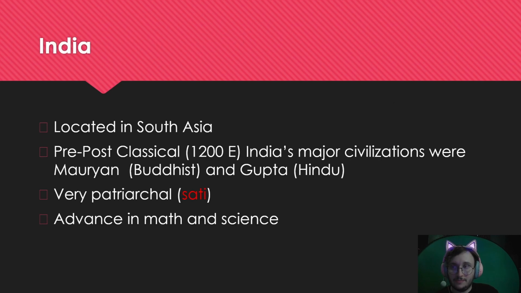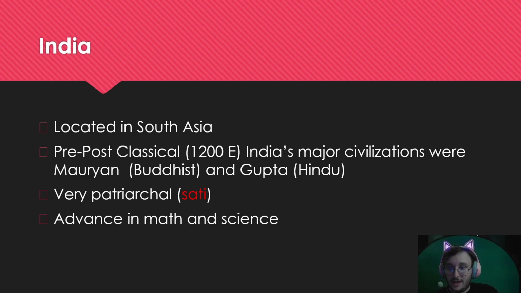So India is located in South Asia, and we're going to be talking about Indian civilizations. Its modern day equivalent would be India, Pakistan, and Bangladesh. The post-classical civilizations, those before 1200 CE, had two major civilizations. The first one being the Maurya dynasty. The Maurya dynasty was Buddhist, with a strong military. The second would be the Gupta, which would be the Hindu dynasty for India. Right, from around 200 to 500 CE, we had the Gupta dynasty, which was a Hindu dynasty.